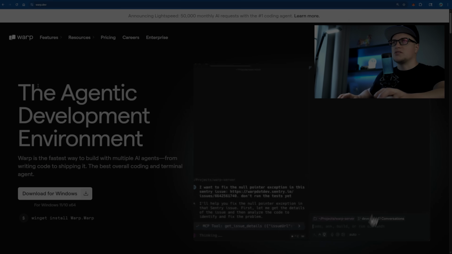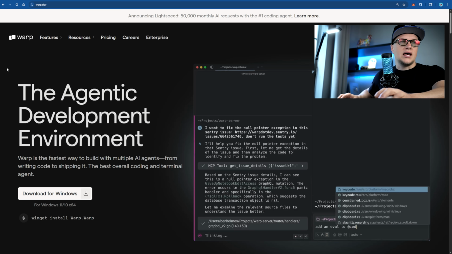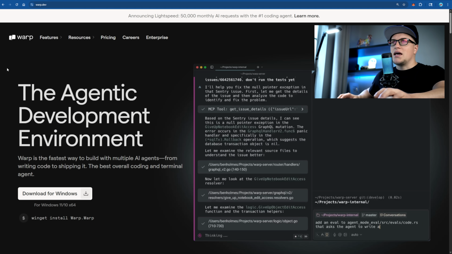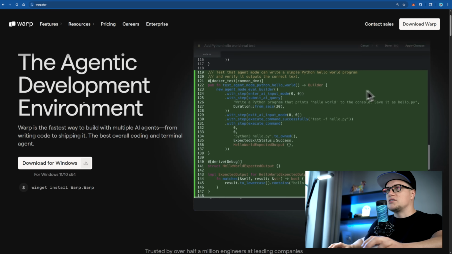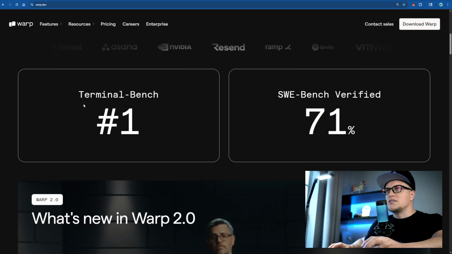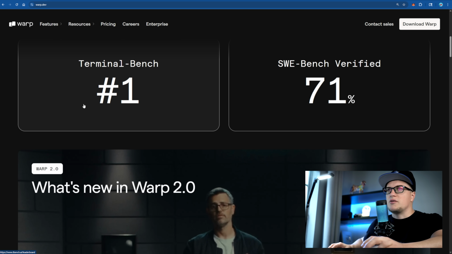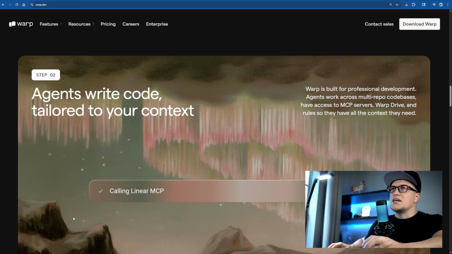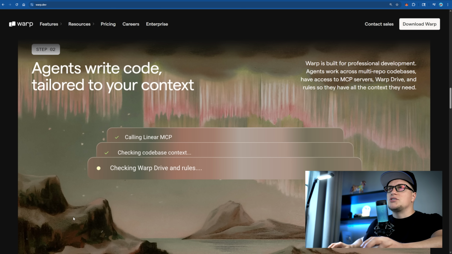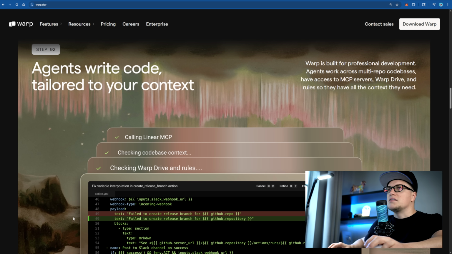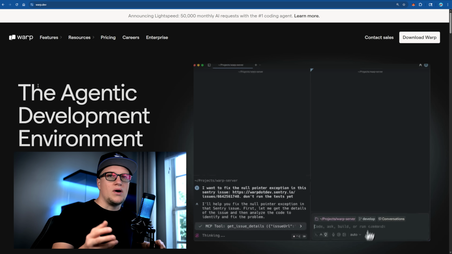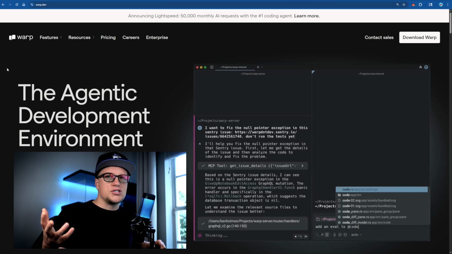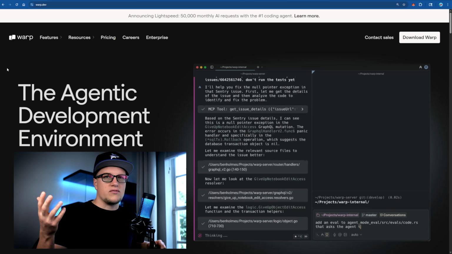Think of Warp this way. If a terminal, an IDE, and an AI agent had a baby, that baby would be Warp. Warp isn't just a terminal, it's the first ADE, Agentic Development Environment. It combines the raw power of a terminal, the smart editing of an IDE, and the intelligence of multi-agent AI systems. You get a clean UI, intelligent code support, agent rules, and full control over what's happening.